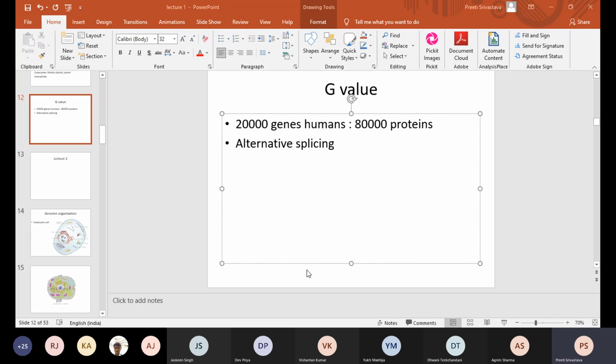So this is the G value paradox: you can have the same number of genes, but they can encode for a large number of proteins. Therefore the G value paradox says that the number of genes cannot be directly related to the complexity of an organism, because the same number of genes can encode for a large number of proteins. So it is not that the more complex the organism is, the more genes it is going to have.